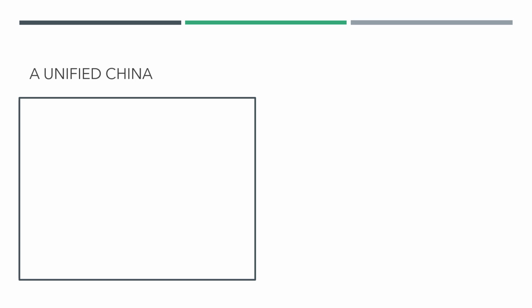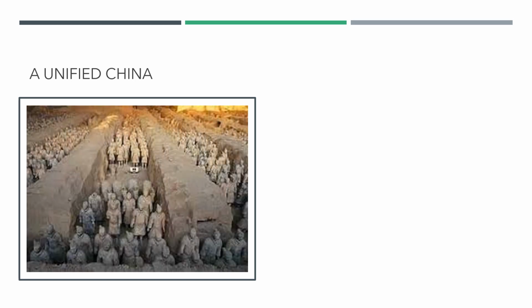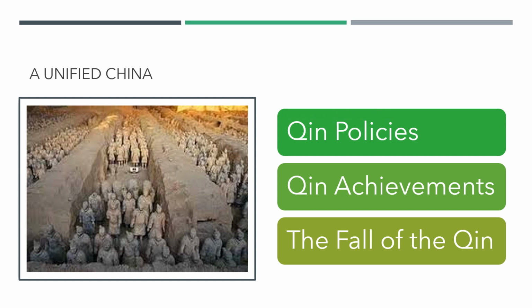As a very brief summary, we can say that the Qin Emperor Shi Huangdi's policies and achievements unified China, but his harsh rule led to resentment, and after his death, the dynasty fell apart. In the next section, we are going to learn about the Han Dynasty that came to power after the end of the Qin.